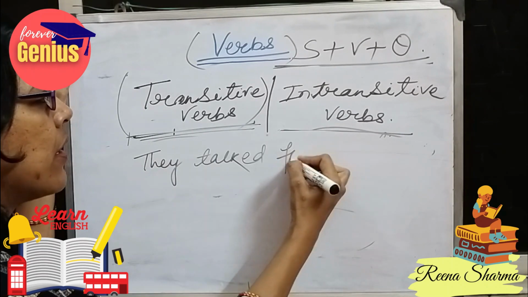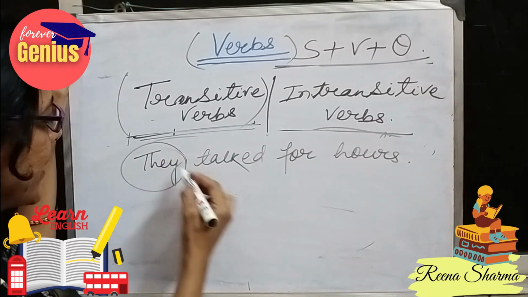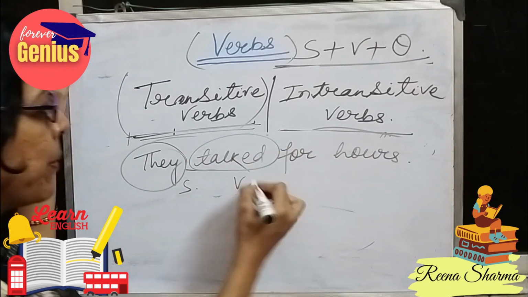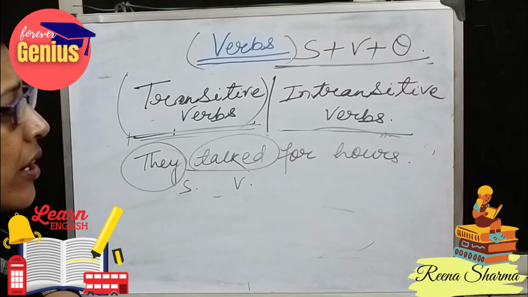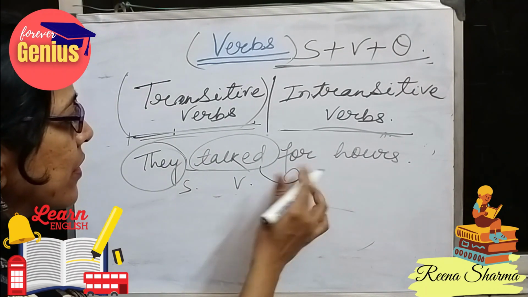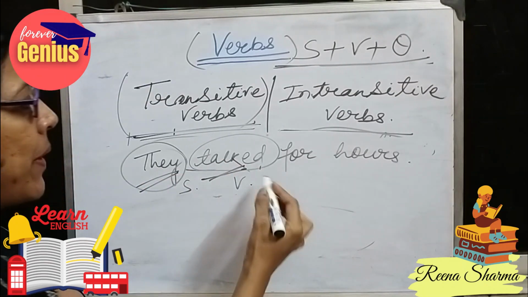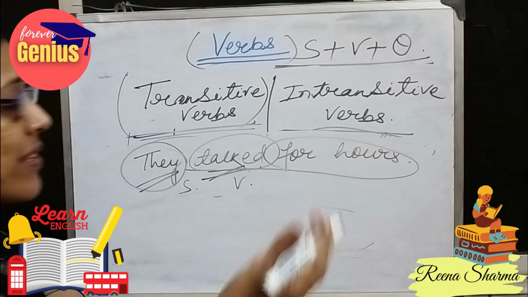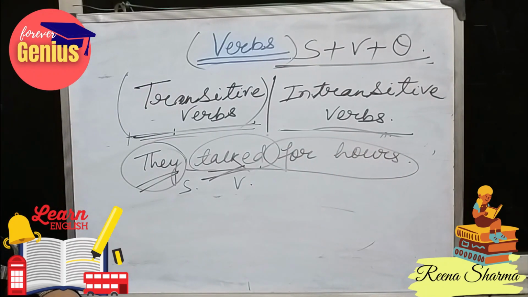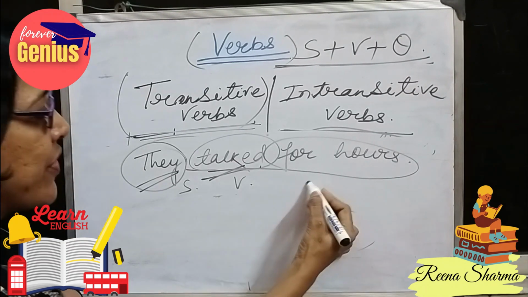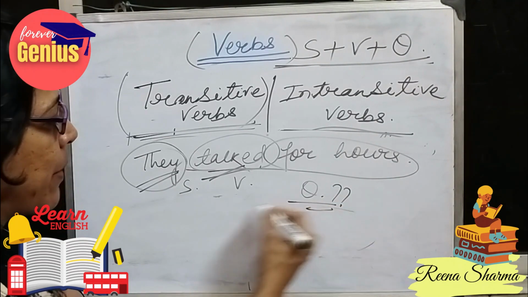They talked for hours. They is the subject here. Talked is the verb here. And what did they talk? The subject and the verb are there, but they talked for hours. But what was their discussion? We don't know anything about the discussion, whether it was related to any topic, any subject, any humorous story. We are clueless about it. So when the object is missing, it becomes an intransitive verb.